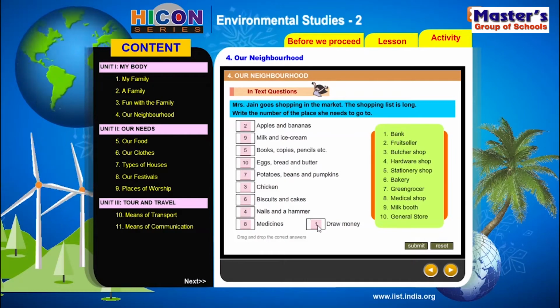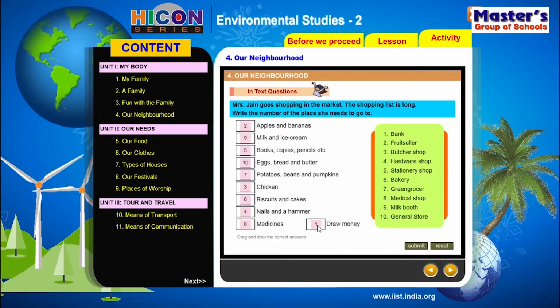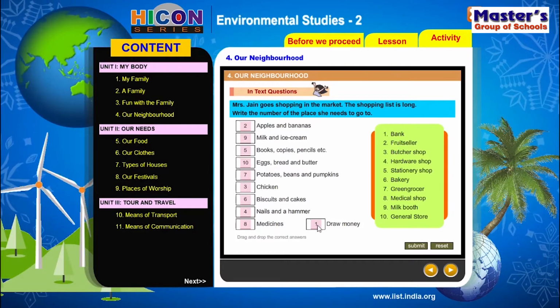Okay. So now I'll keep the screen the same for a minute, so that you can read these again.